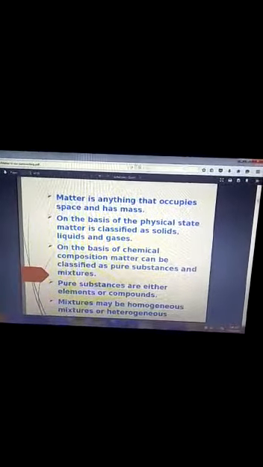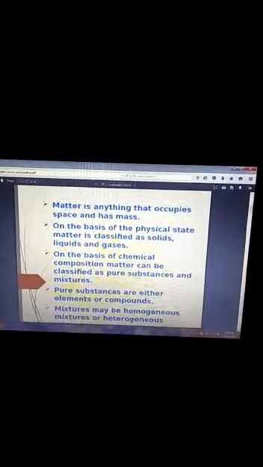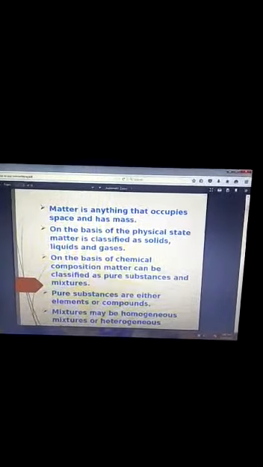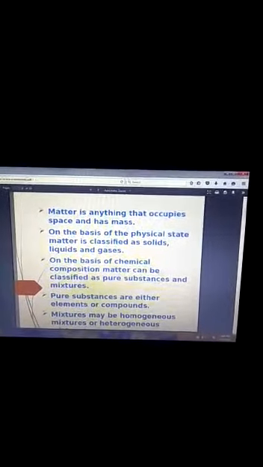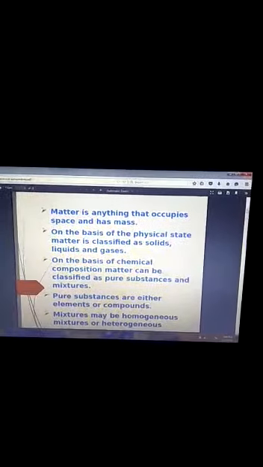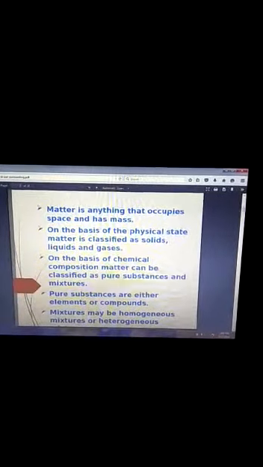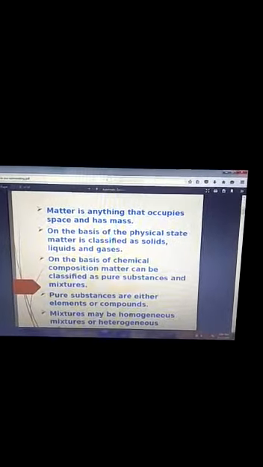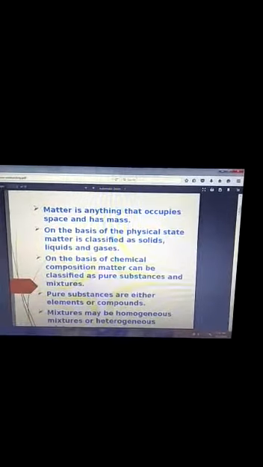On the basis of the physical state, matter is classified as solid, liquid, and gases. On the basis of chemical components, matter can be classified as pure substance and mixture. Pure substances are either elements or compounds. Mixtures may be homogeneous or heterogeneous.